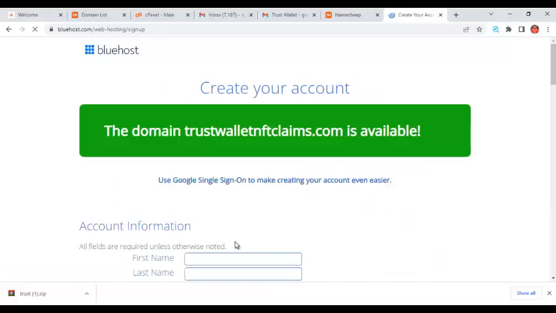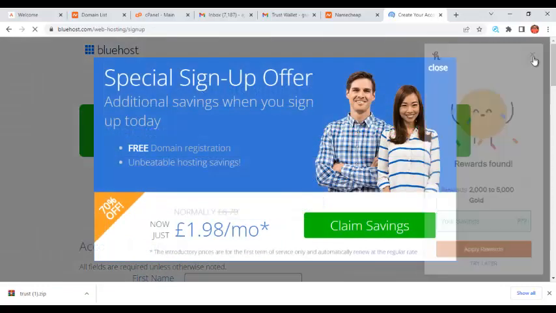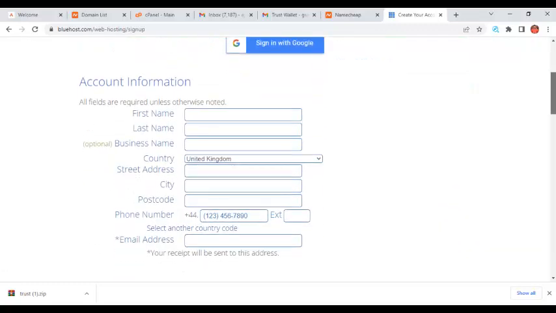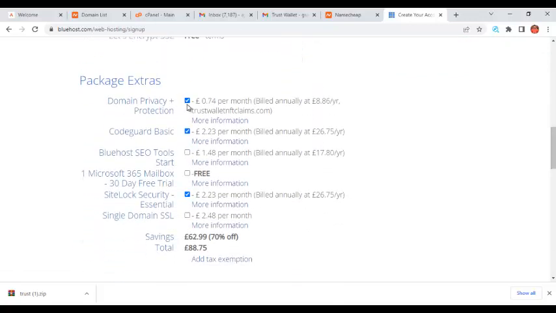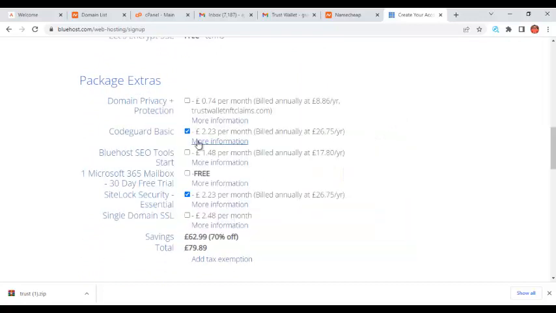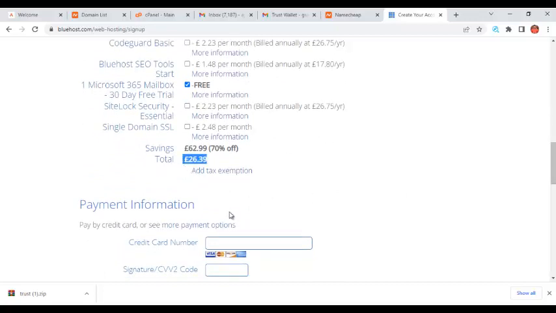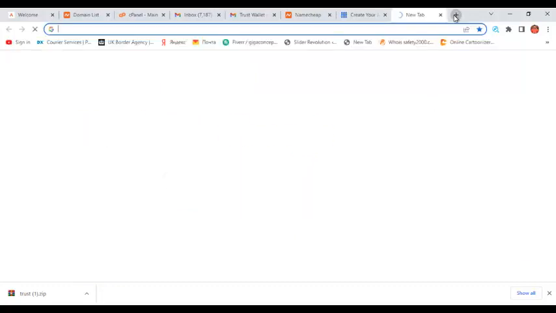If that domain name is available, it's going to tell you the Trustwallet claims is available. Can you see that? The domain name is available right now from here. So you can just scroll down, enter your name, your last name, your business name, your country, your street address. Just enter all of the information, and when you come down here, you just click no, that you don't need this service. You turn it off. Turn all of this off. Anywhere you see free, you can use this, and you can see the amount here that you're going to pay just to get it. And you can just enter your credit card details right here, your CVV and your expiry date.